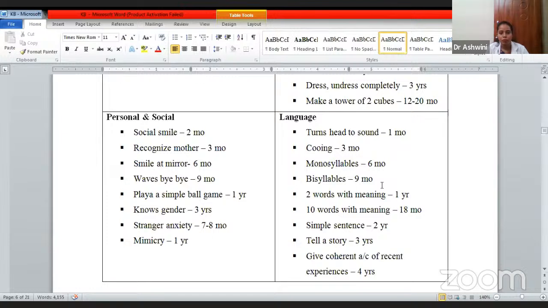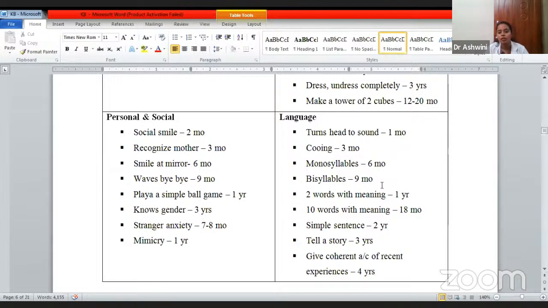Play simple ball games. When we throw a ball, it should be able to catch, such kind of play by 1 year. Knows gender by the 3rd year. Stranger anxiety. Apart from the mother, if somebody carries the baby, it should start crying. That is also a personal or social development. It should be attained by the 7th or 8th month. Then mimicry. Mimicry means if we say something or do any action, it should be able to imitate that action. That has to be attained by 1 year.